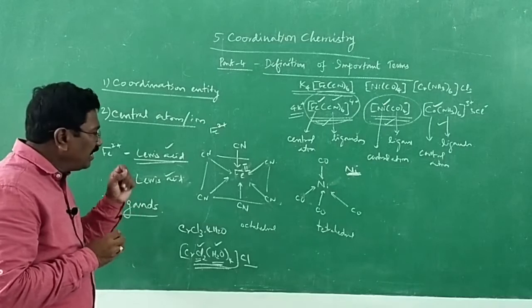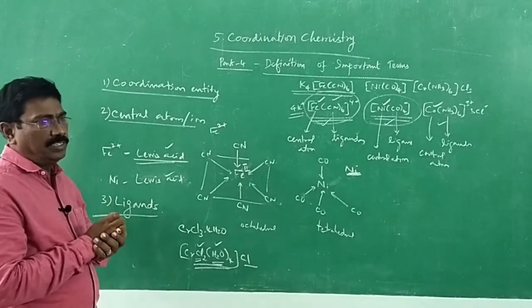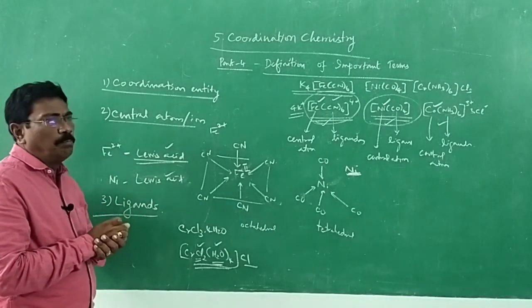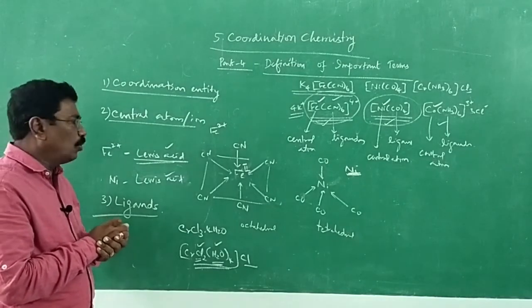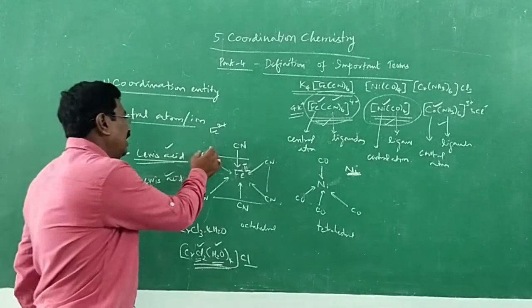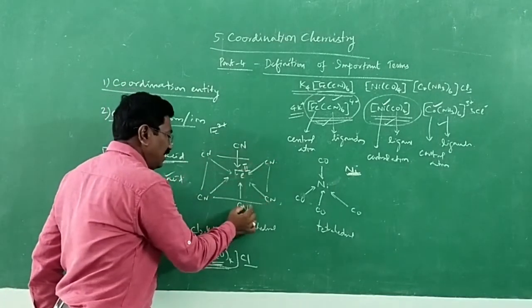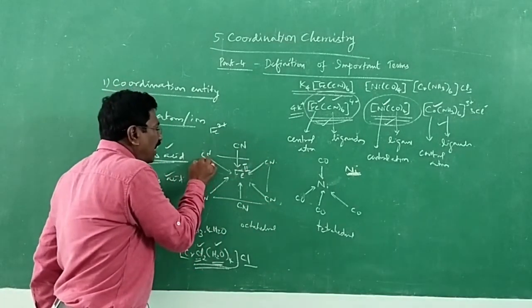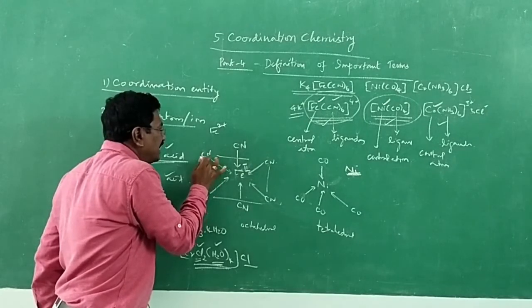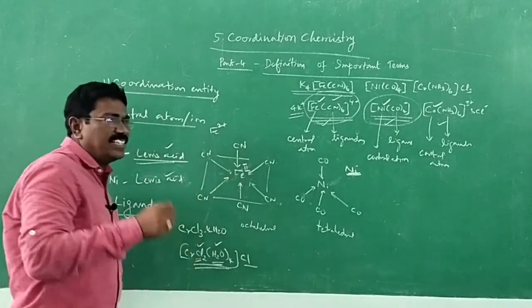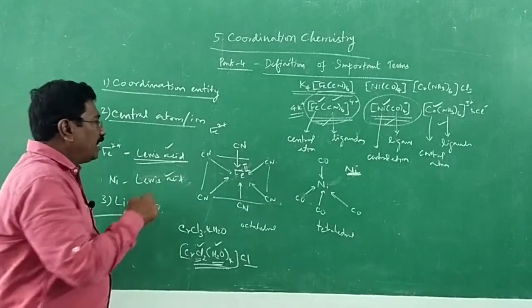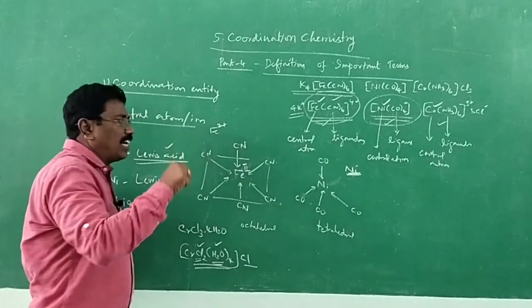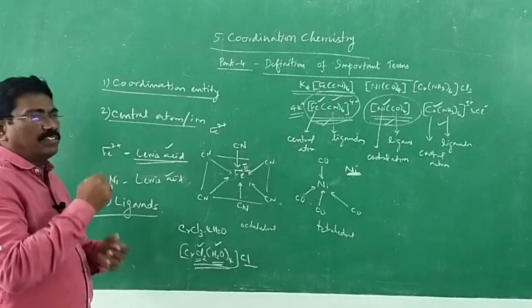The atom in a ligand that is bound directly to the central metal atom or ion is known as the donor atom. So in general they are ligands. And the atom which is directly bonded, here cyanide C is bonded, is said to be the donor atom, and it behaves as a Lewis base.